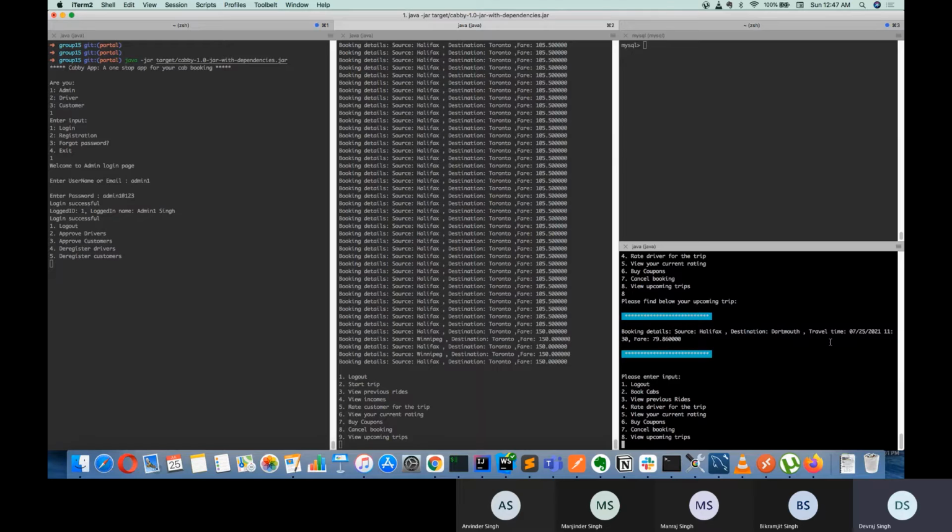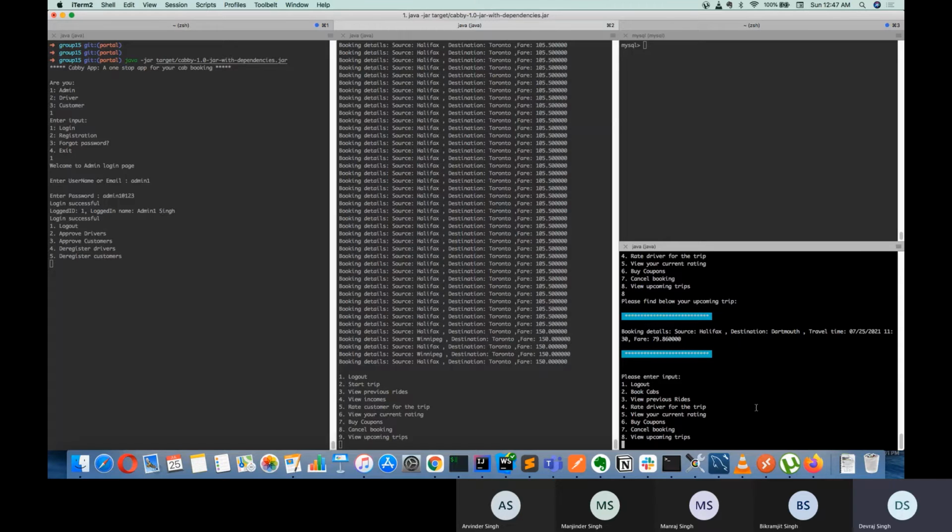has. So it is showing that yeah, you have a trip from Halifax to Dartmouth. The travel time is 25th of July and the fare is this much. And the customer can choose to cancel his booking, and he can also see his current rating.